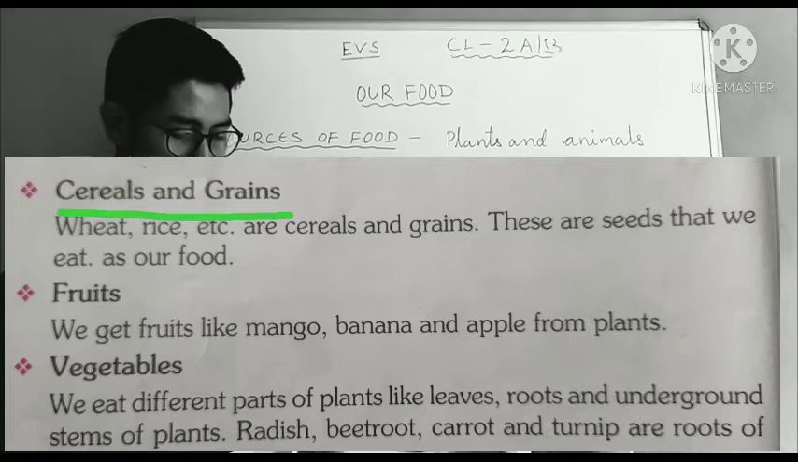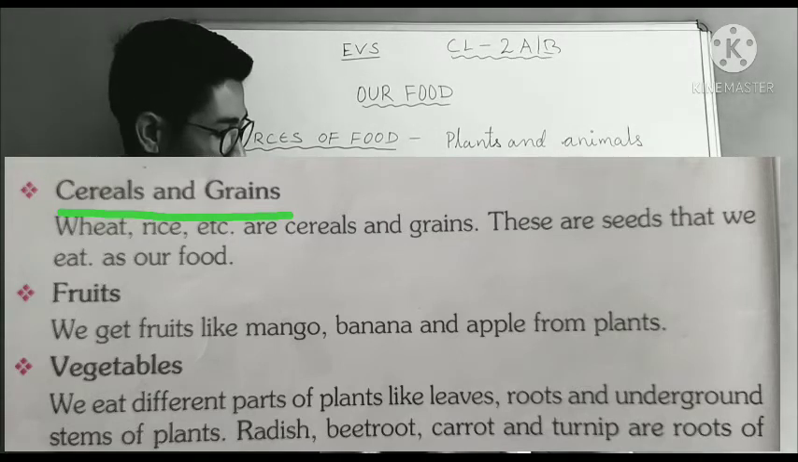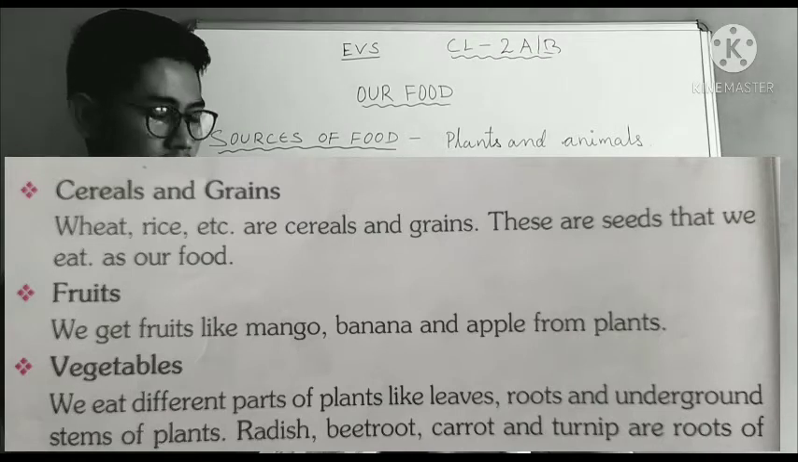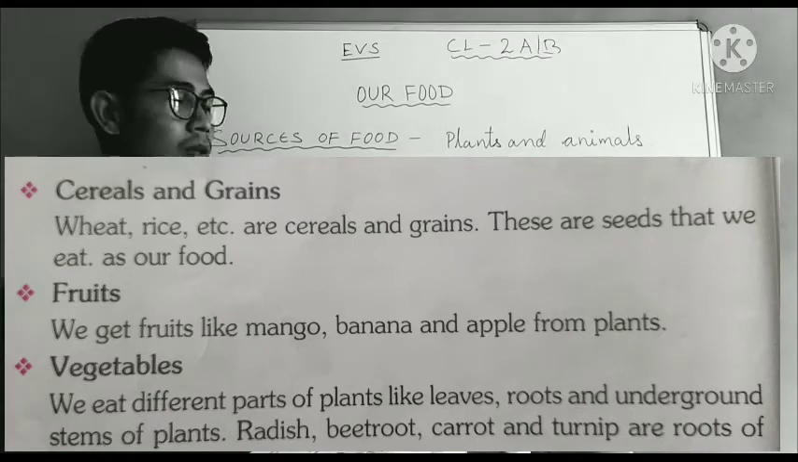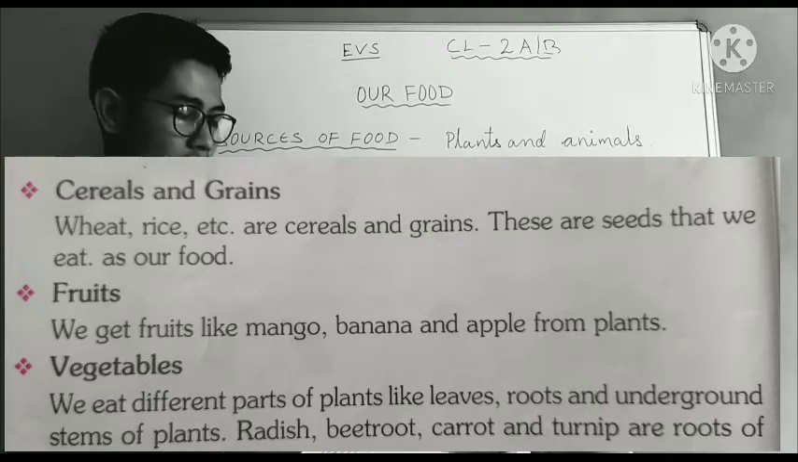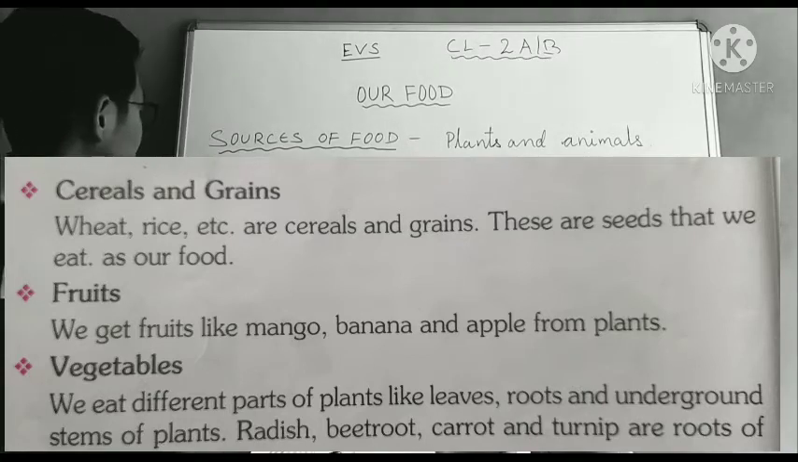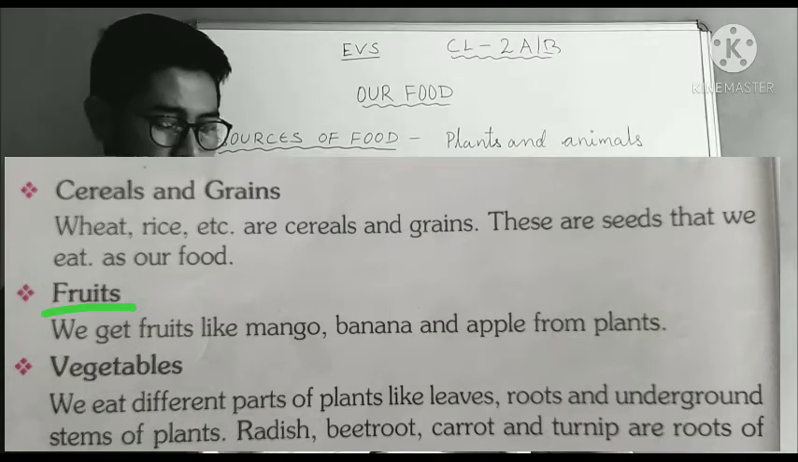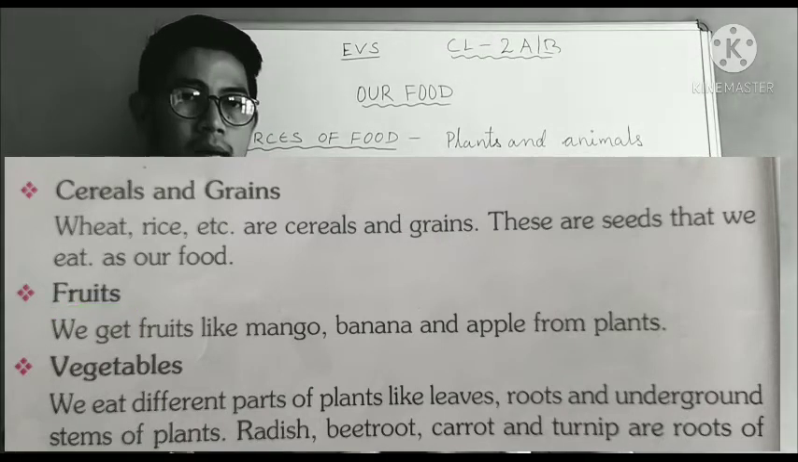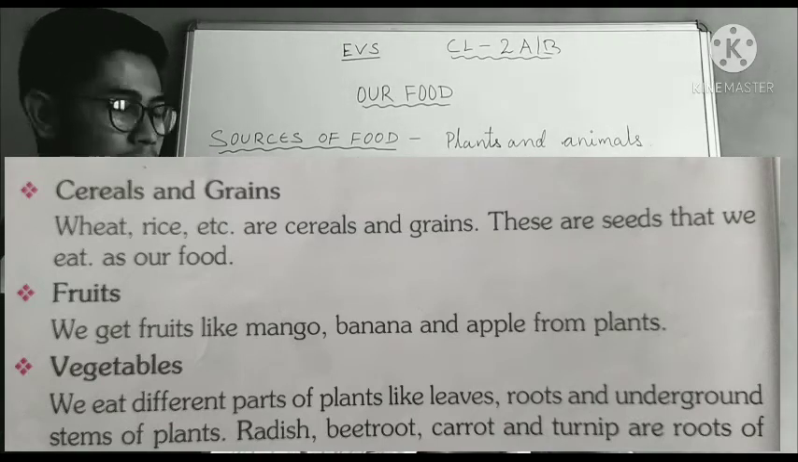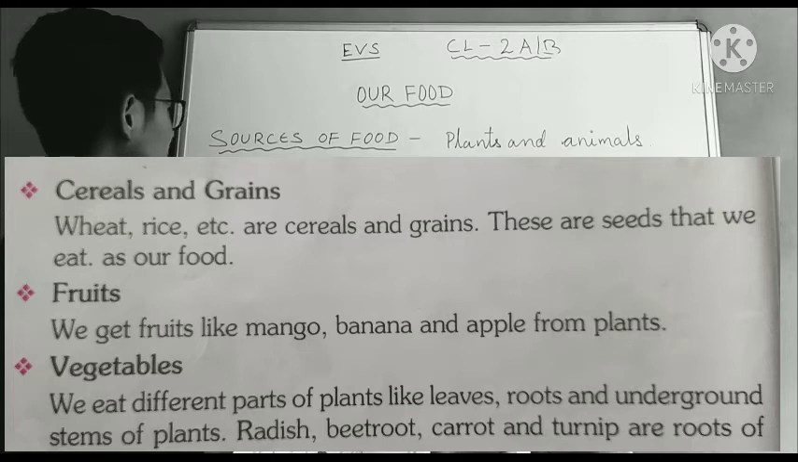For example, it is given there in your book as well. Cereals and grains: wheat, rice, maize, all come under cereals and grains. Now what about fruits? You all know your fruits like mango, banana, apple; we get them from plants. So all these fruits come under plant products.